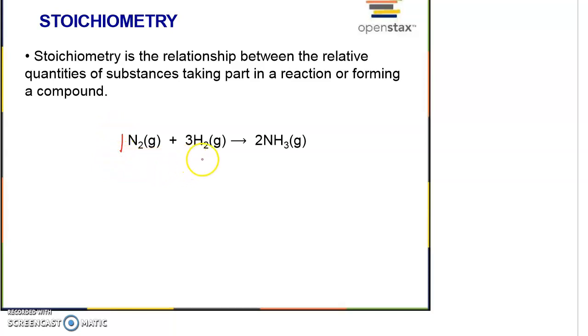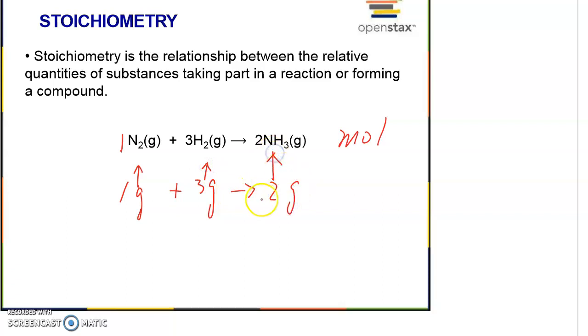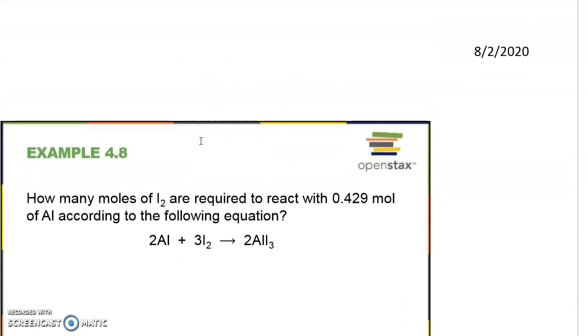The coefficient here is the ratio of moles, not grams. For example, can I say I have 1 gram of nitrogen reacting with 3 grams of hydrogen and giving me 2 grams of ammonia? No, you cannot say that. It is about moles or number of molecules. It is not about grams. Okay, let's look at the other one.